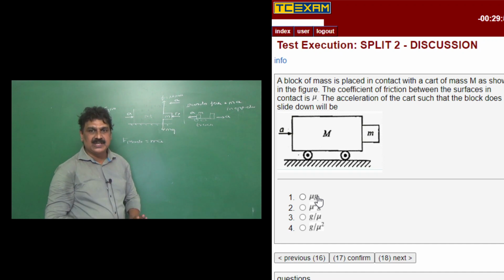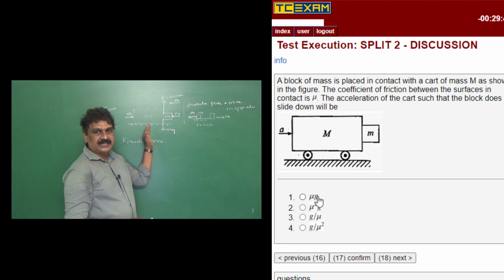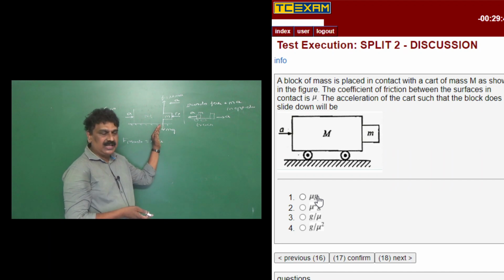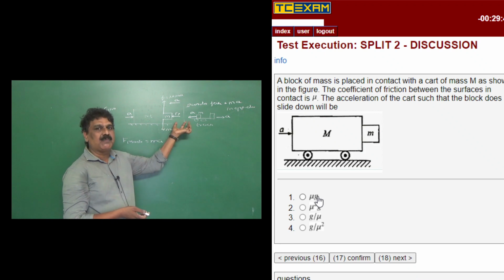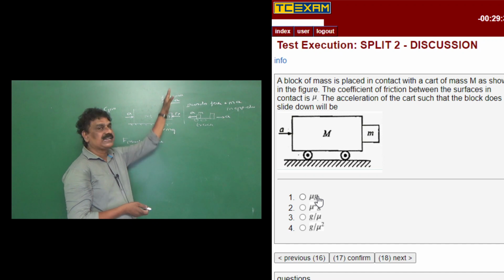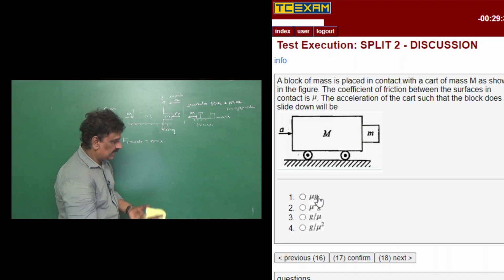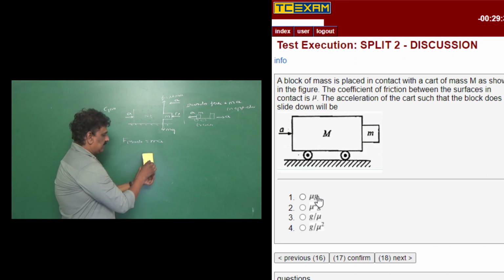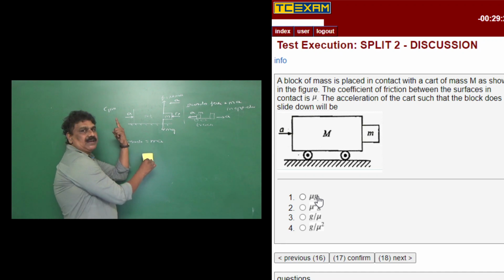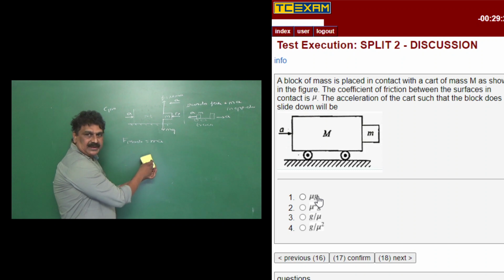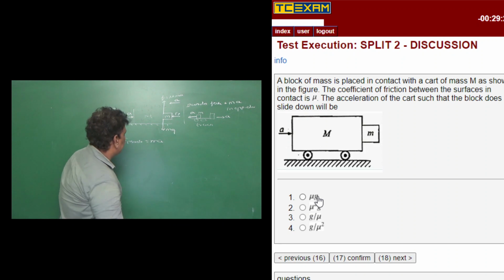Clear that? So the cart is a non-inertial frame of reference moving with an acceleration, so a pseudo force acts in the opposite direction. A component of that reaction force acts in the upward direction. As I have explained earlier, you see it here. The force is applied in the horizontal direction, and the weight is vertically downward. Still it is balanced because the frictional force is in the upward direction. It is a normal force, right?